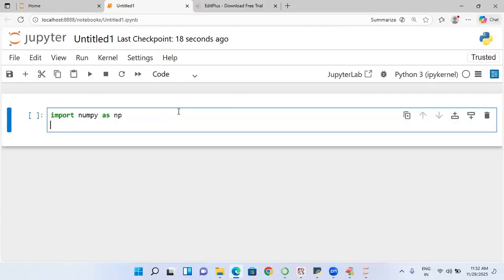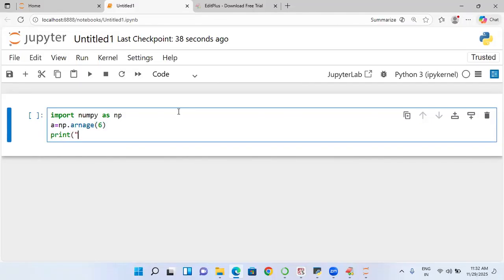So I'm going to take one array: a is equal to np.arange of 6. What values are coming? 0 to 5. So print the content of the 1D array.